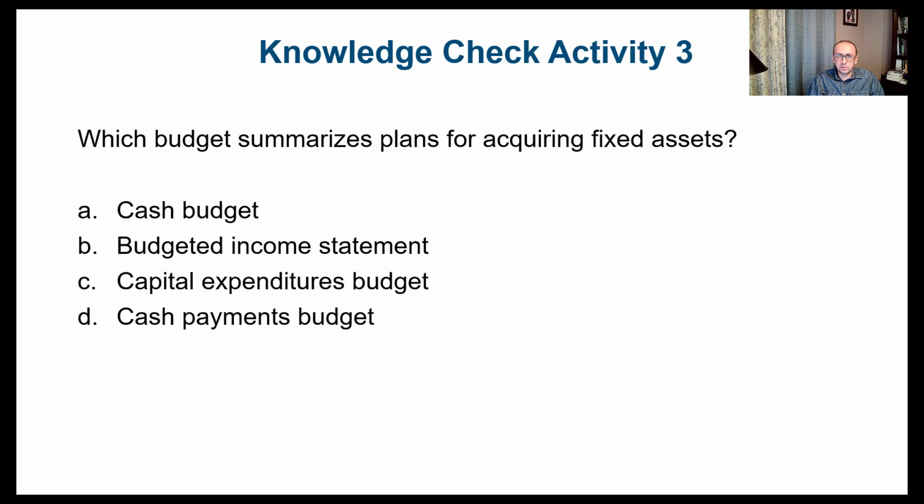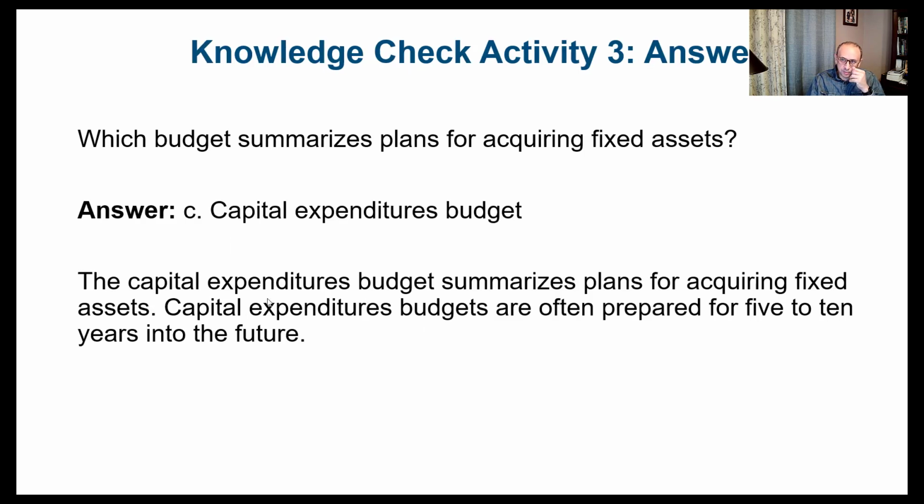Alright, so let's check our knowledge again. Which budget summarizes plans for acquiring fixed assets? Is it the cash budget? Is it the budgeted income statement? Is it the capital expenditure budget? Or is it the cash payment budget? And the right answer in this case, since we're talking fixed assets, is the capital expenditure budget. So the capital expenditure budget summarizes plans for acquiring fixed assets. Capital expenditure budgets are often prepared for 5 to 10 years into the future.